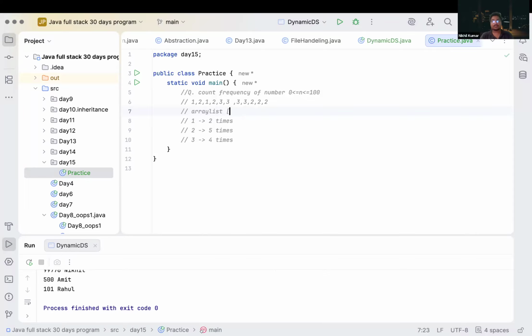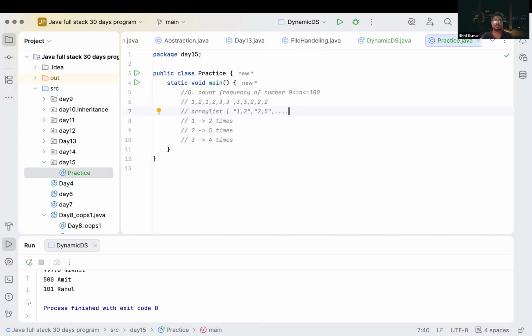Inside our array list, what we will store is in string format. 1 comma 2, and then we will search for the 2 and store it as 2 comma 5. We can do it like this. We can store our frequency like this in an array list as well, correct?